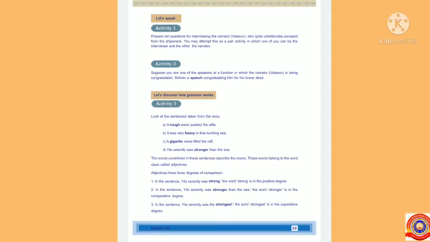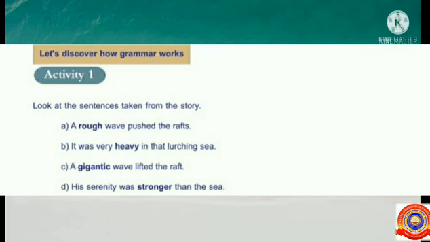All of you take page number 59. Let's discover how grammar works. Activity 1. Look at the sentences taken from the story.